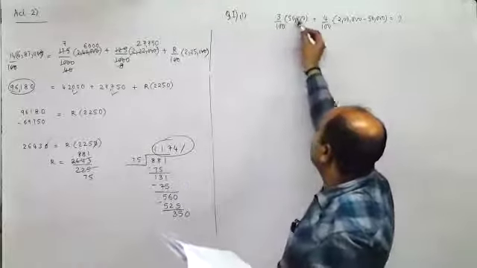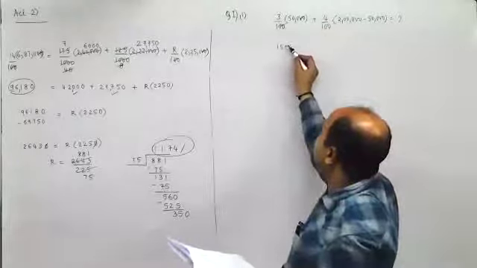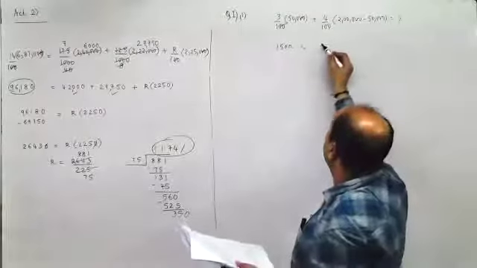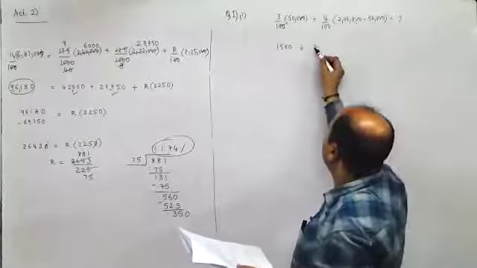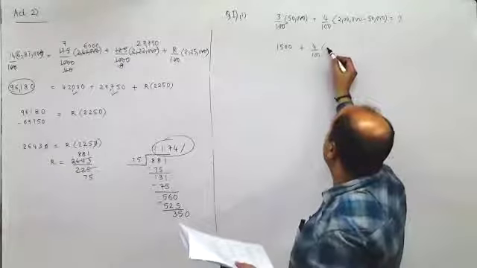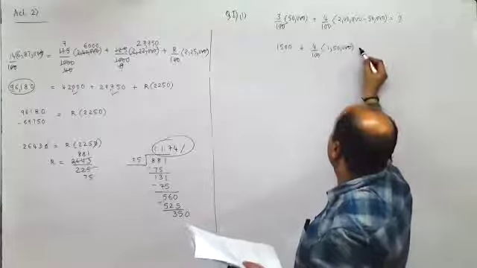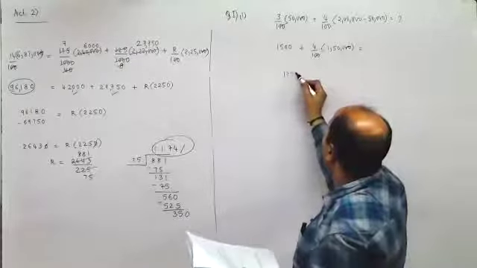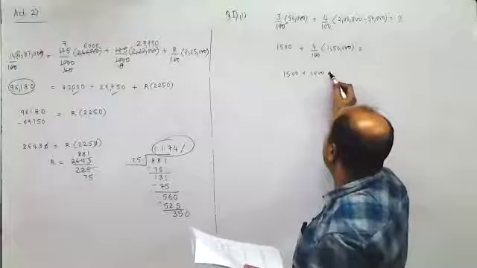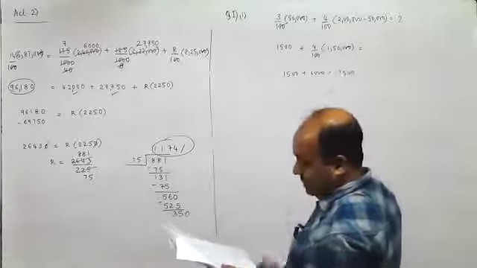So it is 1,500 plus this would be what? Now 4 upon 100 into this, 1,50,000, is equal to 1,500 plus 6,000. It is equal to 7,500.